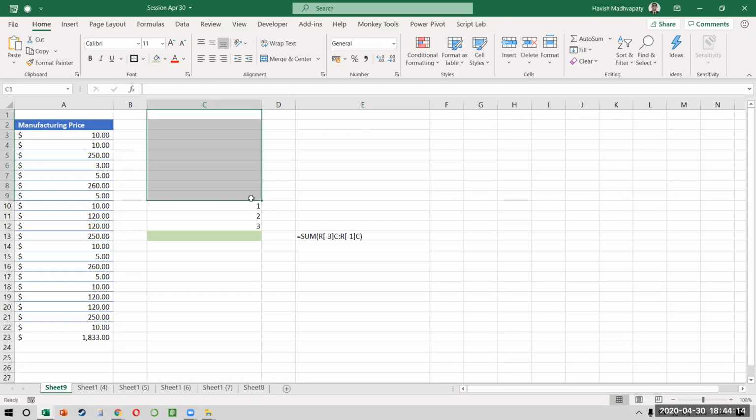Does that make sense? Okay, look at it this way. If your data started on the first row of your worksheet, does it make a difference? No, because your last row is actually also the last row of your data set. But the problem is that when we prepare our Excel files, we don't do this. We always keep some blank rows at the top. But you do want those blank rows to be removed from the calculation. That is the reason you have to somehow find out how many blank rows you kept at the top.